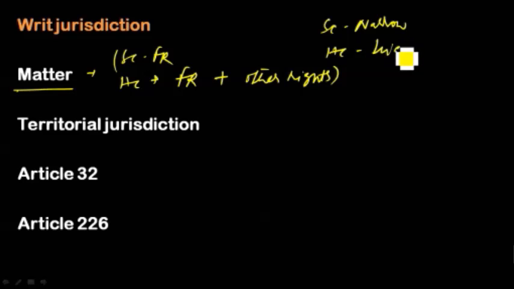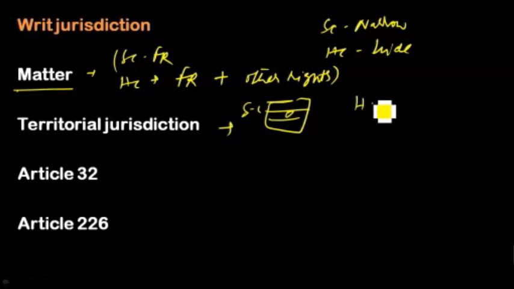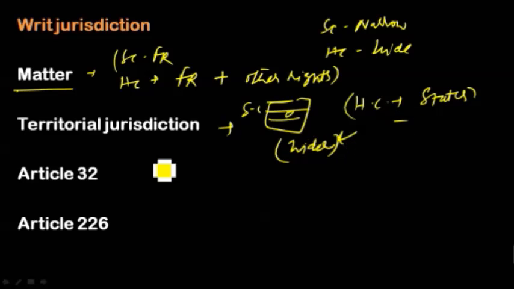And second is territorial jurisdiction. The Supreme Court has jurisdiction throughout the territory of India, whereas the High Court has jurisdiction over their respective territories only. That is, the Karnataka High Court has territorial jurisdiction limited to the state of Karnataka. Here the Supreme Court has wider jurisdiction when compared to the High Court in case of territorial jurisdiction.